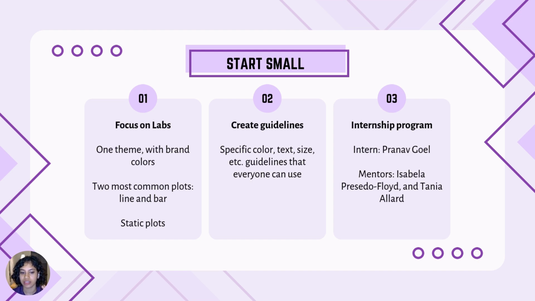And then we realized the two most common plots we use in Labs, for example in our internal reports and slides, or in some talks we give. The most common types of plots were the line and bar plot, so we focused on those. And we also realized the plots were static. So this is a very scoped project, and the idea was to just create some guidelines for color, text size, and more to make sure the plots we create are accessible to more people.